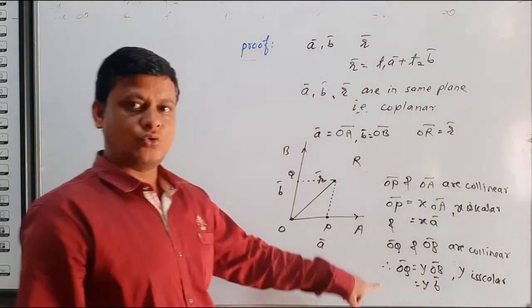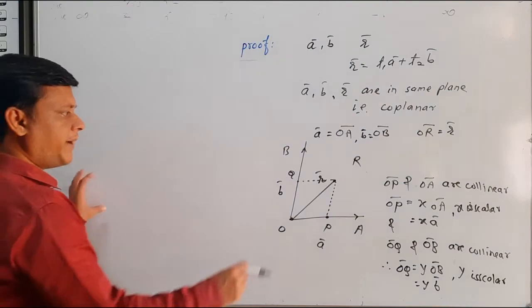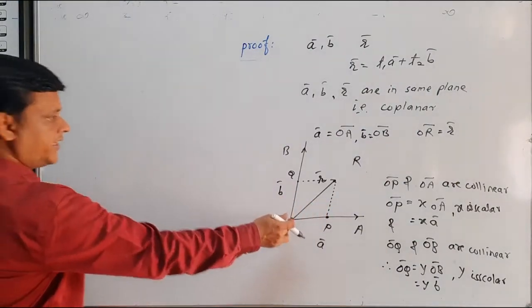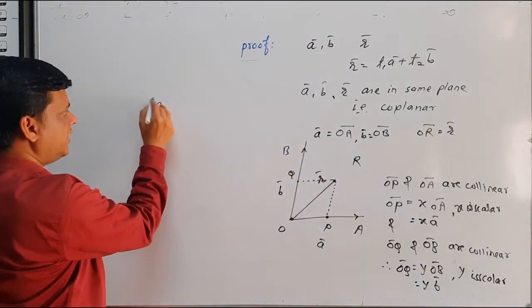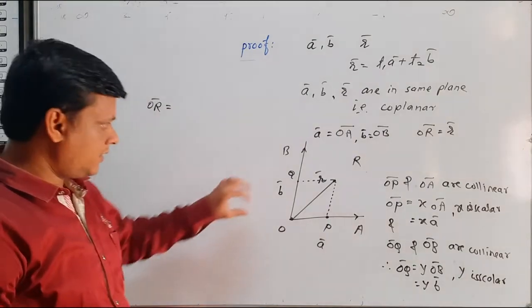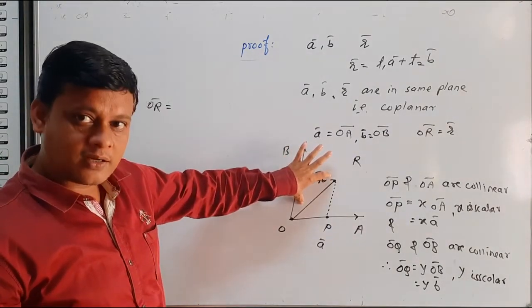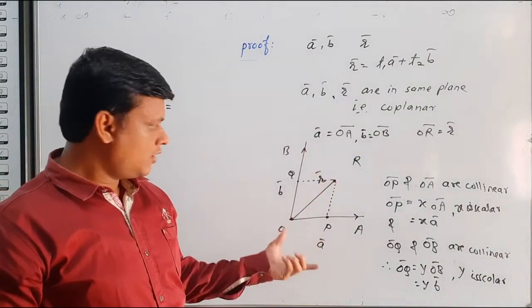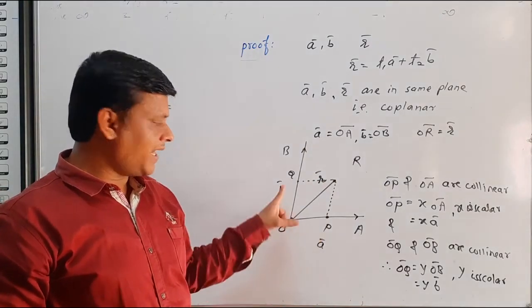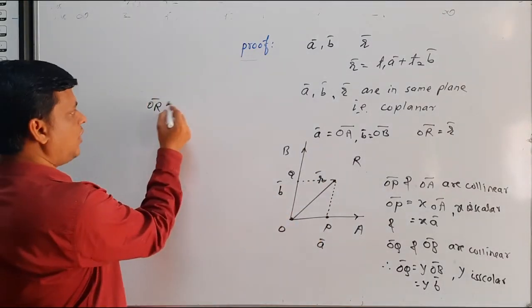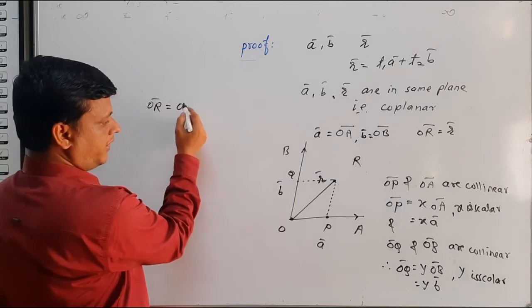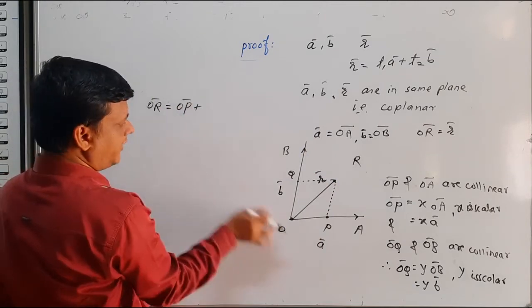Now from these two, if we use the parallelogram law, this vector OR is the sum of two adjacent vectors OP and OQ. So we write OR as vector OP plus vector OQ.